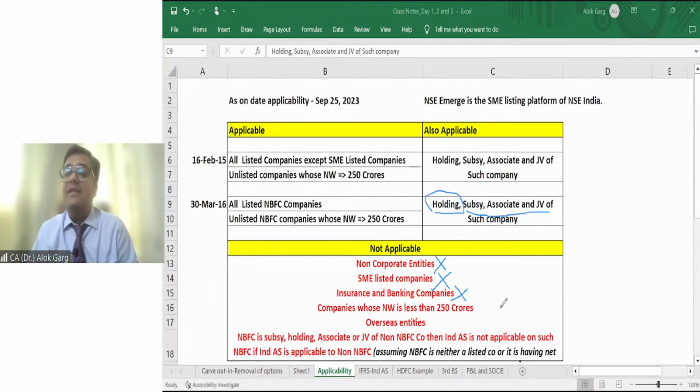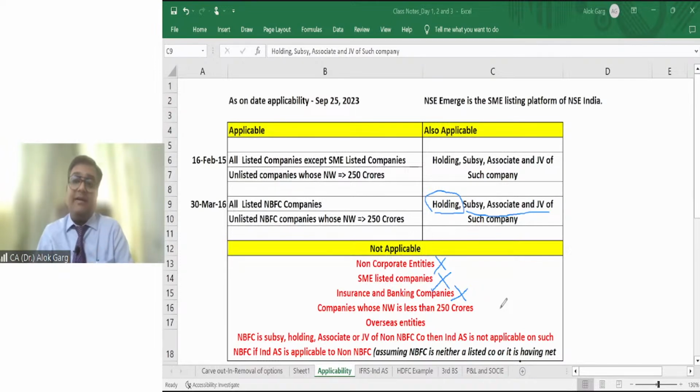That is why, friends, on insurance and banking companies, Ind AS is not applicable right now. But in a year or two, it is quite possible that in India all the banks and all the insurance companies will be subject to Ind AS. But as of now, Ind AS is not applicable to insurance and banking companies.